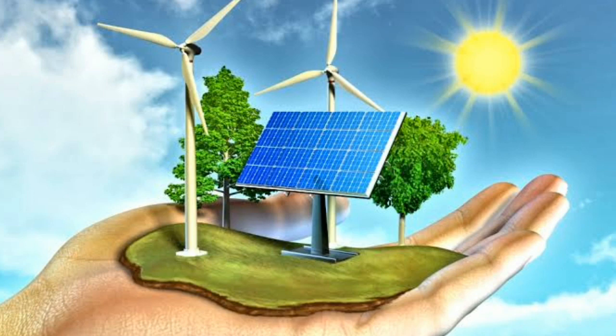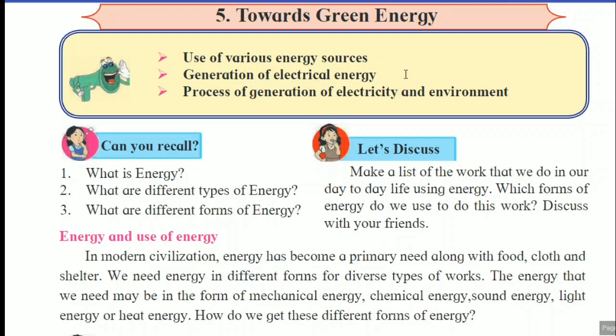Second point in this lesson, it is the generation of electrical energy. We know that different sources are there, different types of fuel are there which are used for generation of electricity. So, how there is a generation of this electrical energy, step by step we discuss, and after that, the process of generation of electricity and environment.